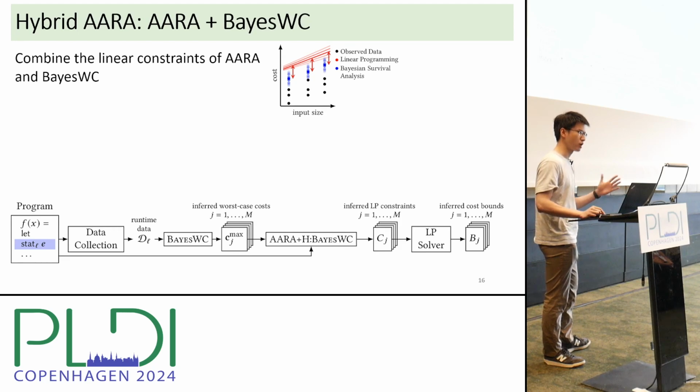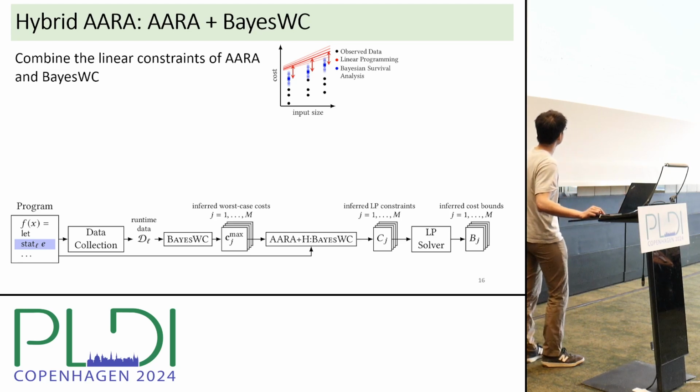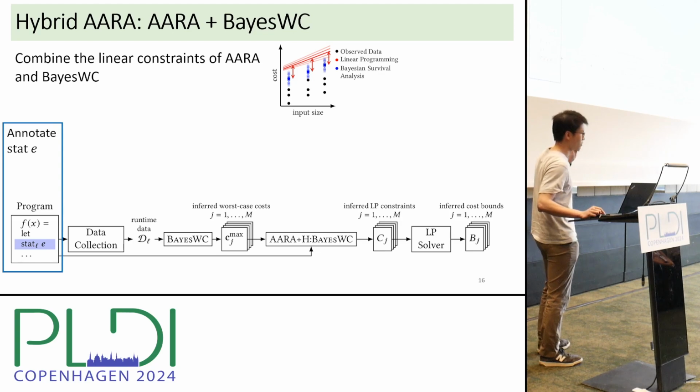So we propose two different architectures for hybrid ARA, depending on whether we integrate ARA and base WC or ARA and base BC. In the first architecture, which integrates ARA and base WC, a key idea is to combine the linear constraints of ARA and base WC. So here's the workflow. Suppose the user annotates a code fragment E, which is color highlighted on the slide on the left, with the annotation stat to indicate that we perform statistical analysis on this code fragment. So statistical is what the annotation stat stands for.